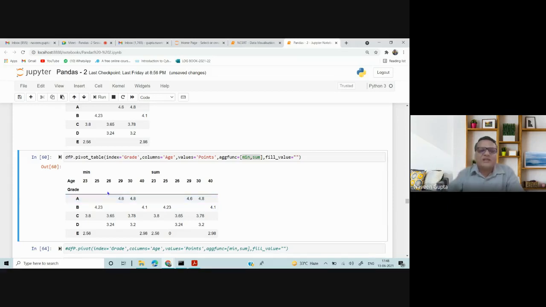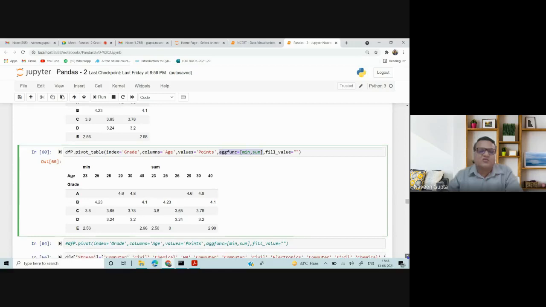How am I reading this? I am reading grade A. The person who is getting A, it means it will segregate all the grade A people, and at the age of 29, all the 29-year-old people have a minimum point of 4.6, because we have only one data point, and the sum of this. So it's displaying the sum as well. So multiple descriptive functions can be applied on the pivot_table.